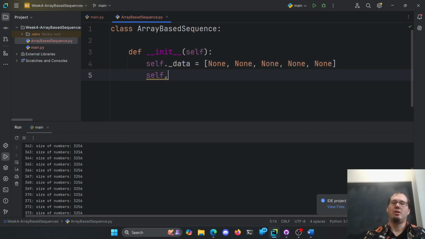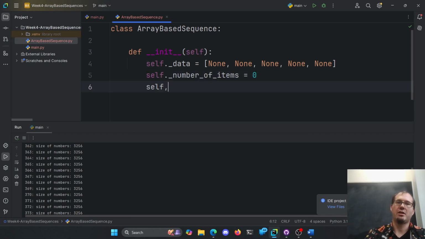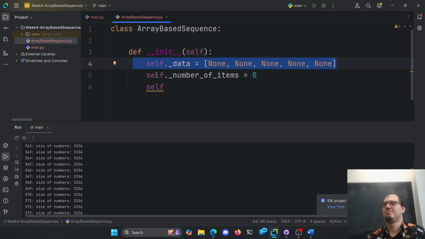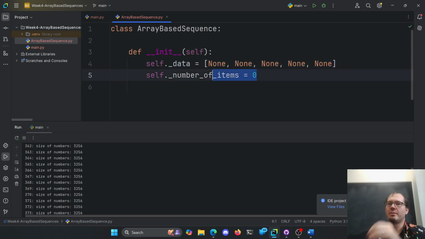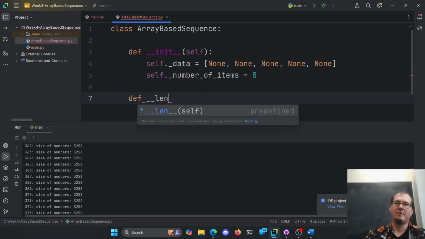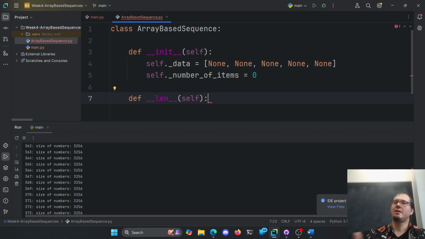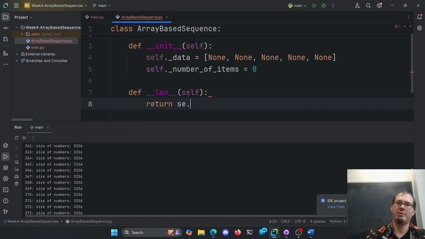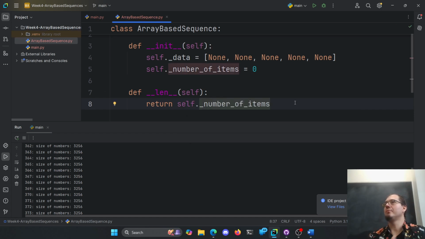Then we need to track our number of items. So the actual number of items that we're storing in our array here, and then we're going to track our current size. Well, the current size is easy to track because we can ask for the length of data. We don't really need that here, so we just have our number of items, okay? So what we can do then, we can add a definition for length. If you want to get the length of an array-based sequence, we're just going to return self.number of items. Hey, I'll tell you how many items I'm storing. That's my internal tracking here.